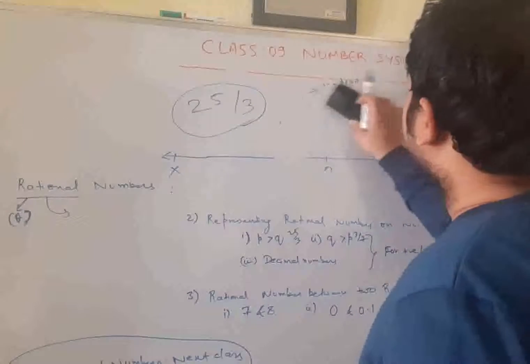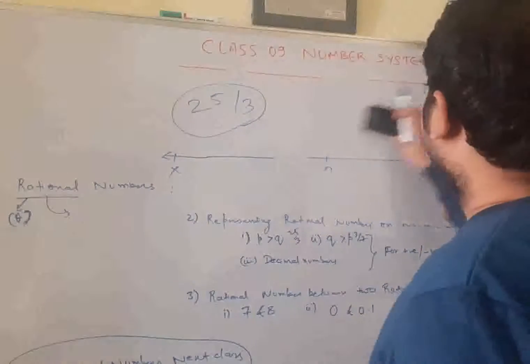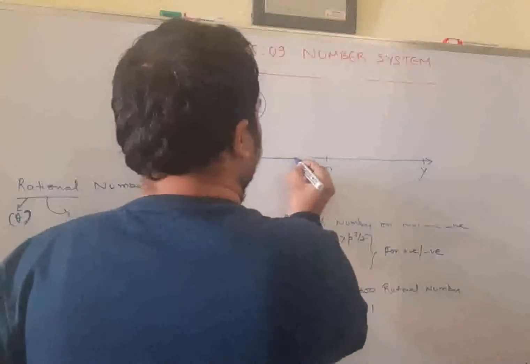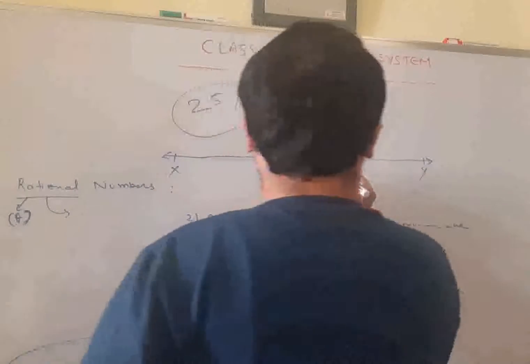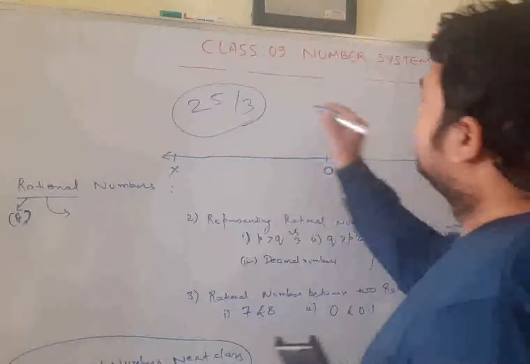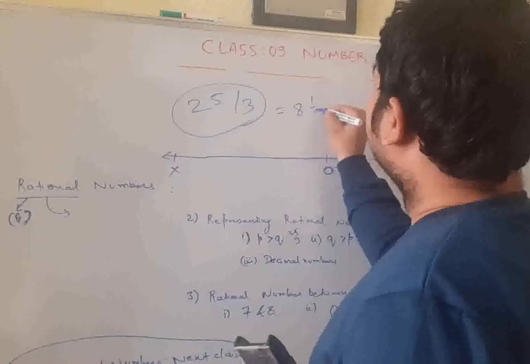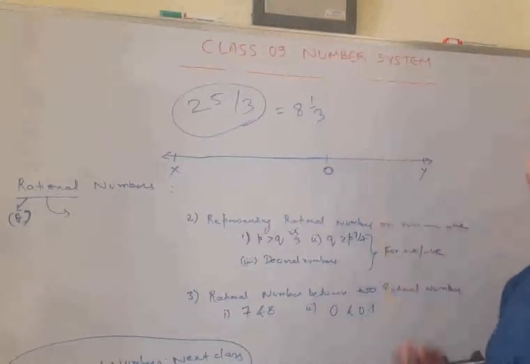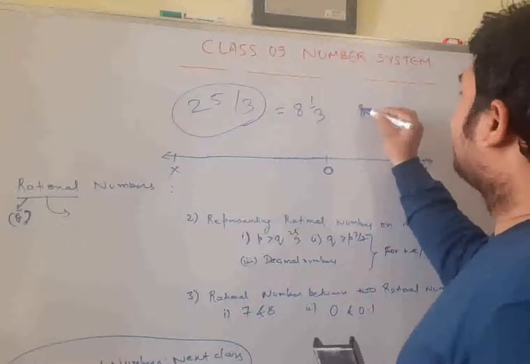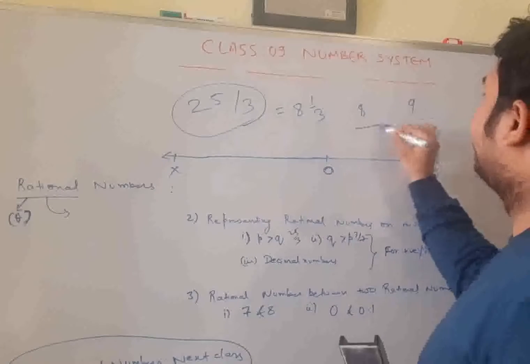I should erase everything that I told you while giving you some extra details, because in maths everything is interconnected. So this is 8 whole 1 by 3. What does it signify? It signifies the number has crossed 8 and has not reached 9.